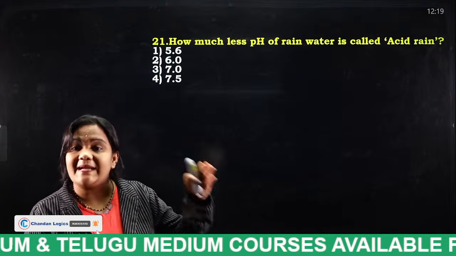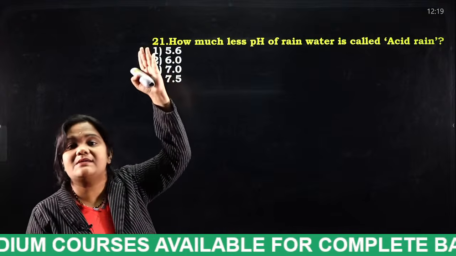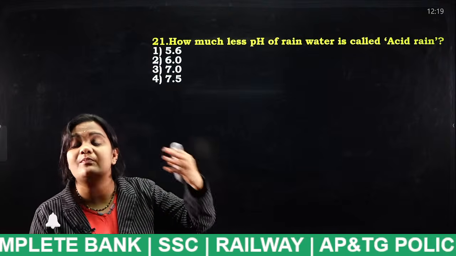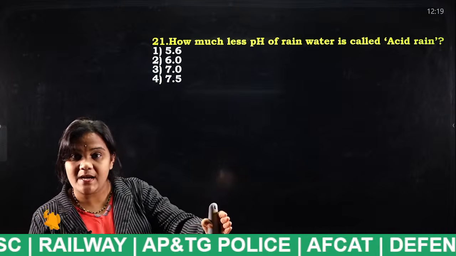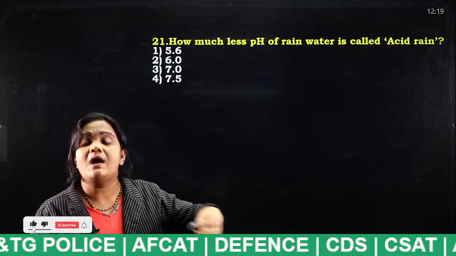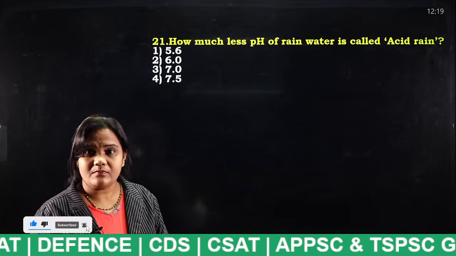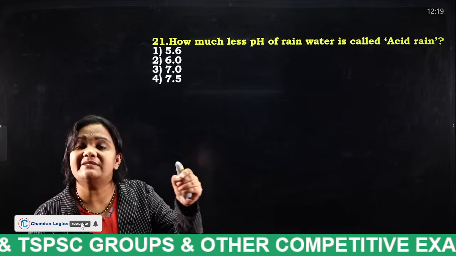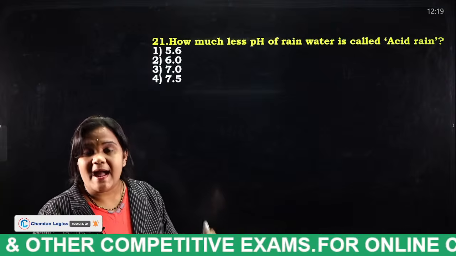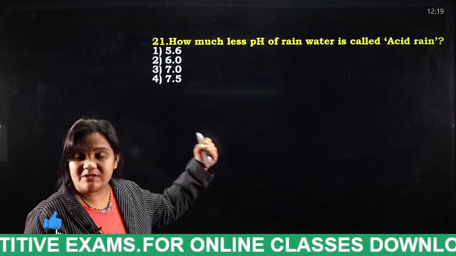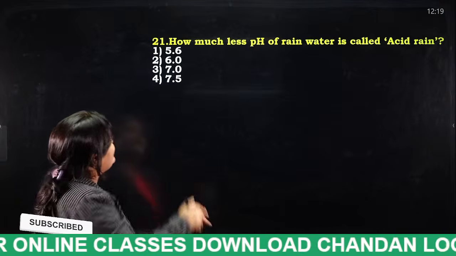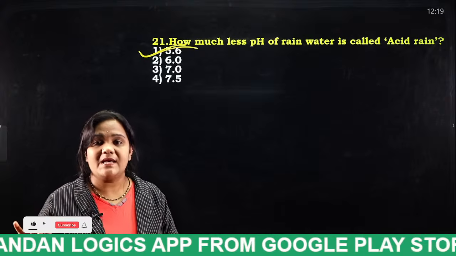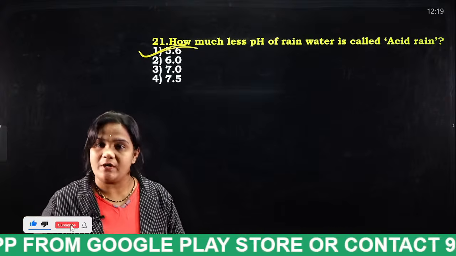Because the rainwater coming from the sky, when it enters the atmosphere, mixes with carbon dioxide present in the atmosphere, and what happens? The carbon dioxide is converted into carbonic acid. That means some acid is added to that rainwater, and its pH value should be less than 5.6. If it is equal to 5.6, that is normal rainwater.